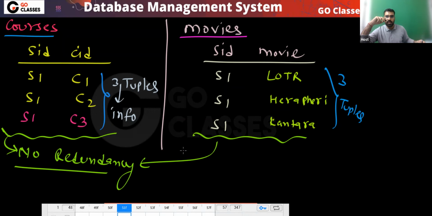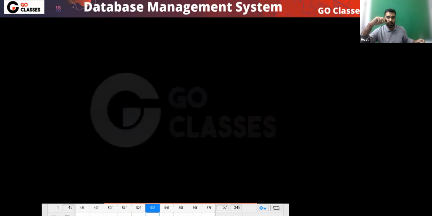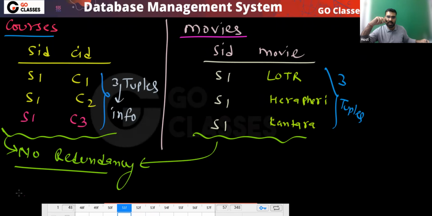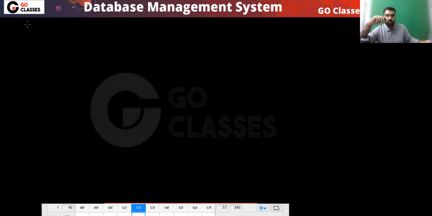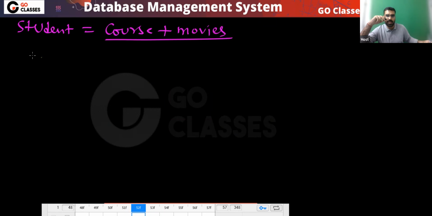Now you tell me, if you merge them, and remember there is no non-trivial FD here, correct? What if you merge them? If you merge these two tables, you create a student table, which is the course table plus the movie table.